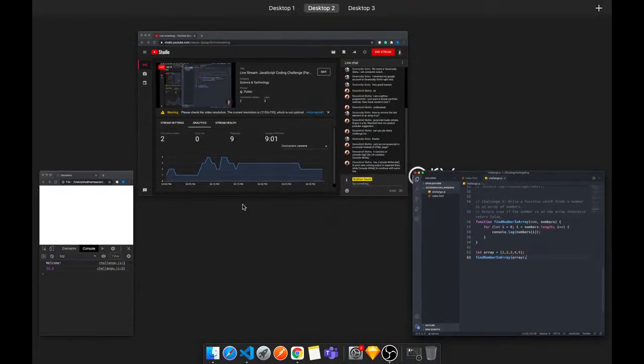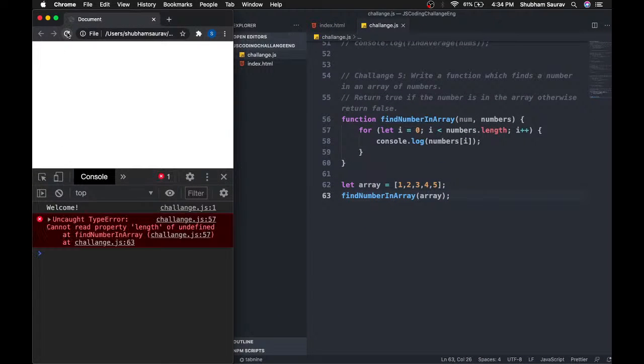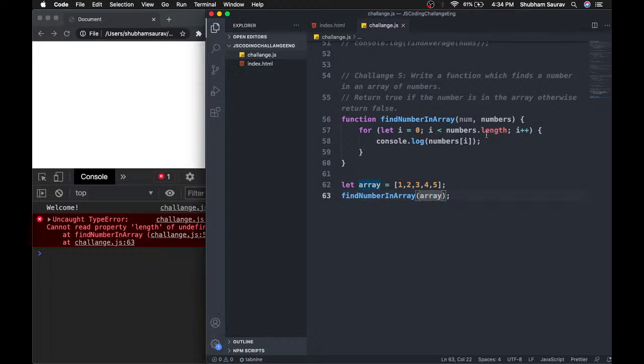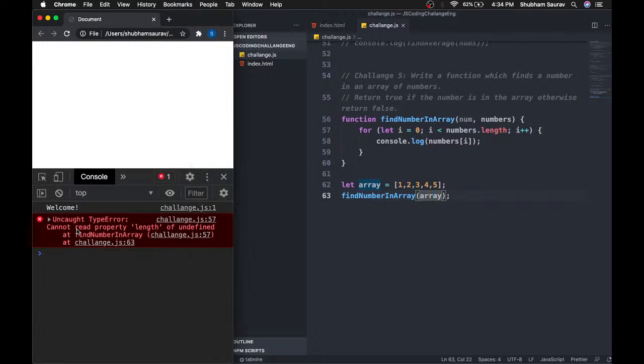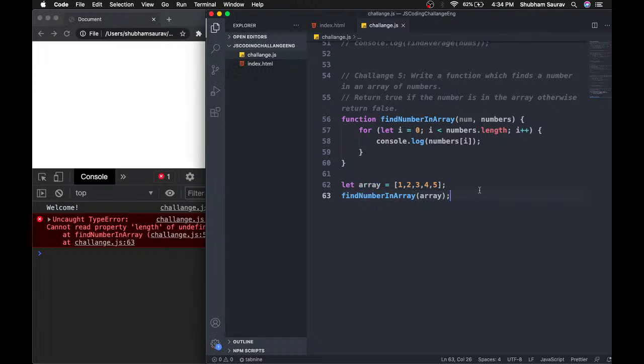All right, so I've just saved this program, and I'm going to refresh this, and length, well, yeah, i is less than numbers dot length. Cannot read property length of undefined. Hmm. What is the error here?